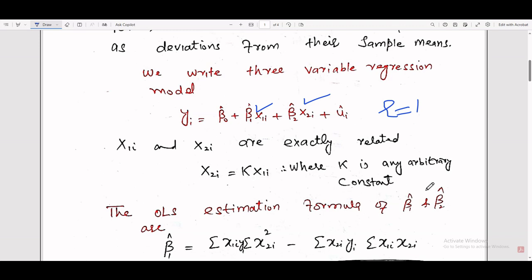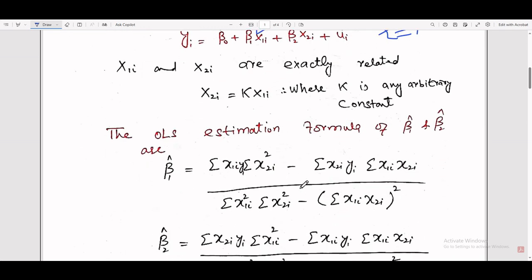The formula for the OLS estimator beta 1 cap is derived by using OLS estimation. Beta 1 cap is equal to sum of x1i yi times sum of x2i square, minus sum of x2i yi times sum of x1i x2i, over sum of x1i square times sum of x2i square, minus the whole square of sum of x1i x2i.